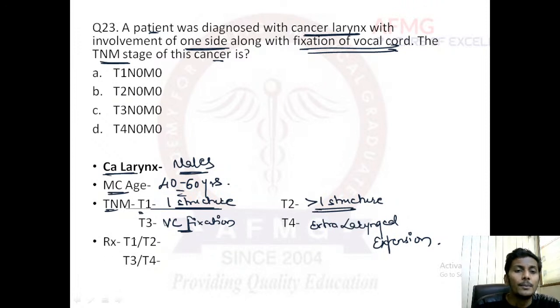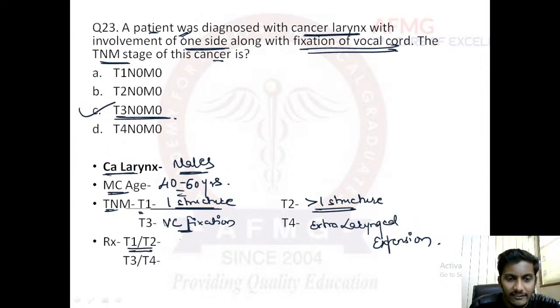So please remember, in this case, cancer larynx with involvement of one side along with fixation of vocal cord, the answer to this question would be option C, T3N0M0. A question from August 2020 FMGE. T3N0M0 is the TNM staging of this cancer larynx.